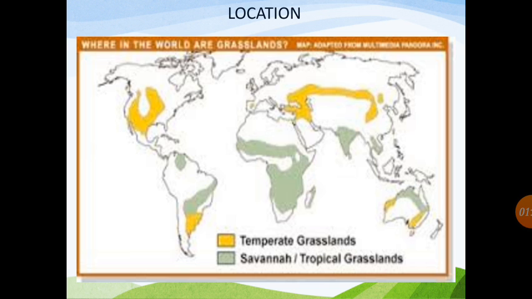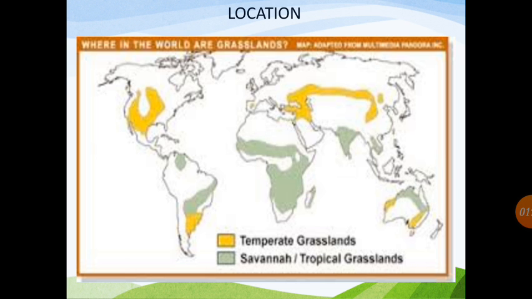Students, let's see the map where the grasslands are located. They are all in the interior of the continents. So students, can you please tell me what kind of climate they will have? Yes, students, summers are very hot and winters can become freezing cold.